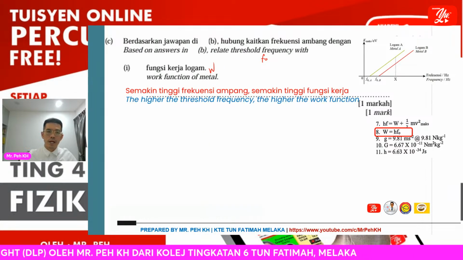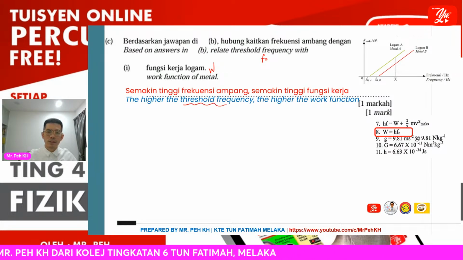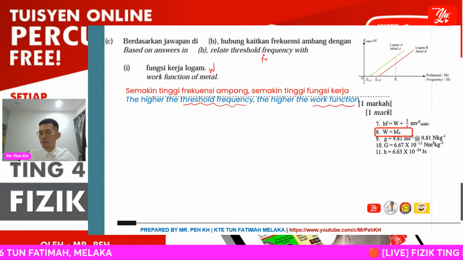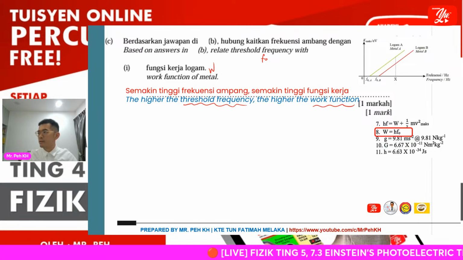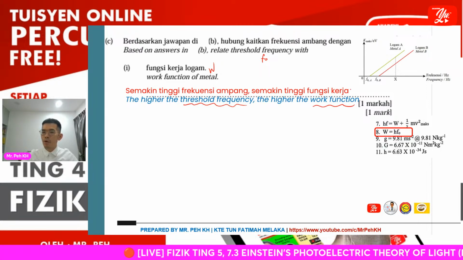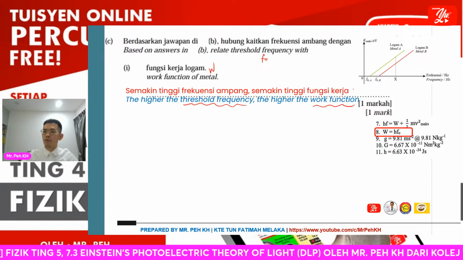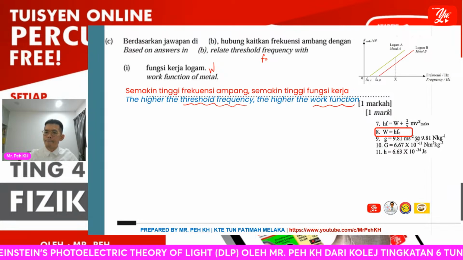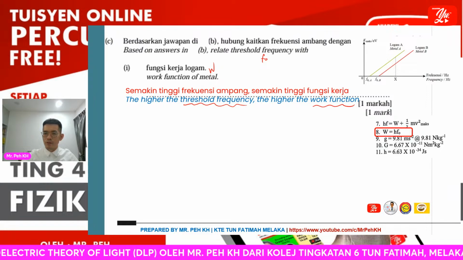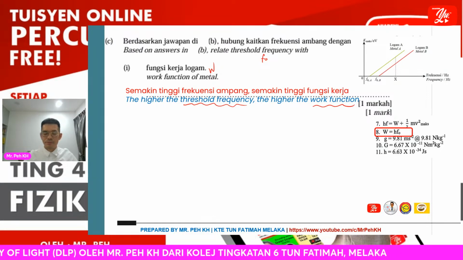The higher the threshold frequency, the higher the work function of the metal. So that means the electron will be more difficult to emit, or more photon energy is needed to overcome the metal bond so that the electron can be emitted.